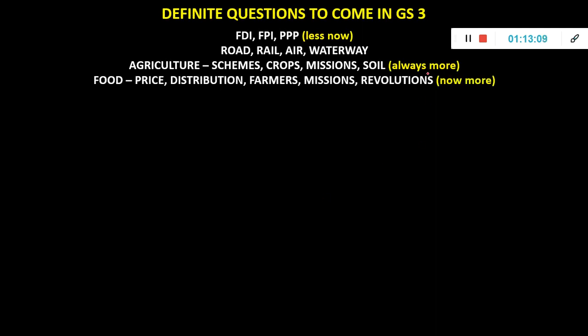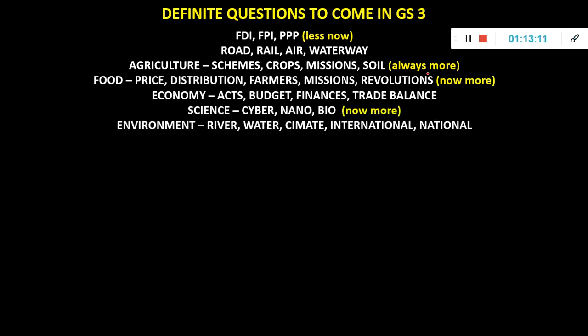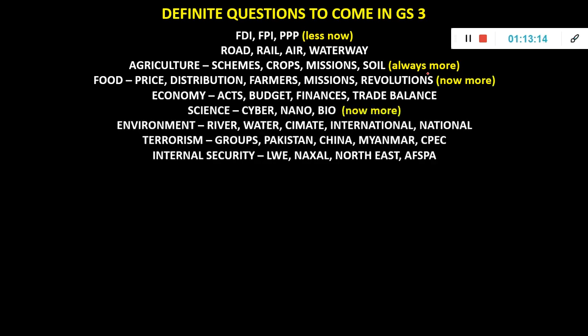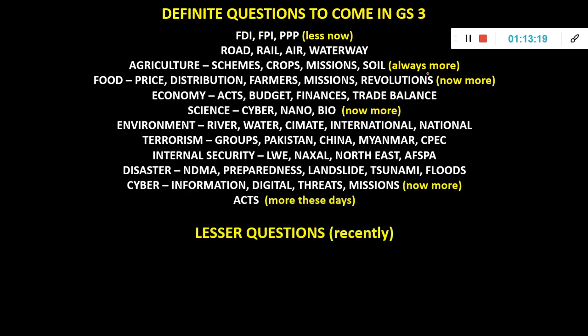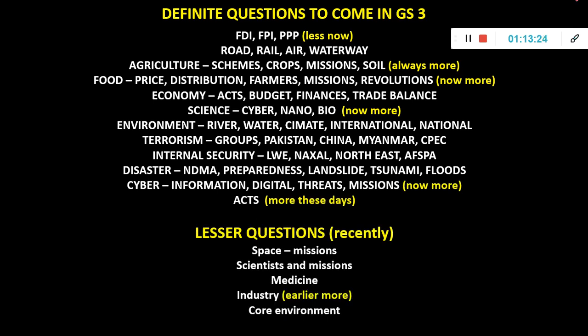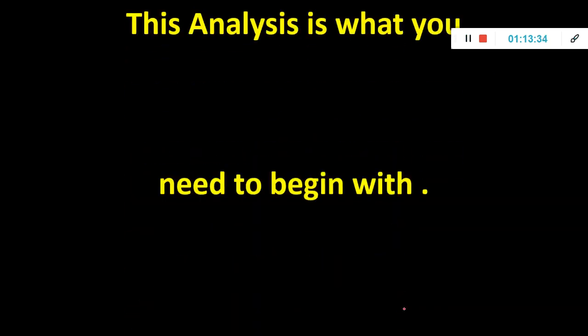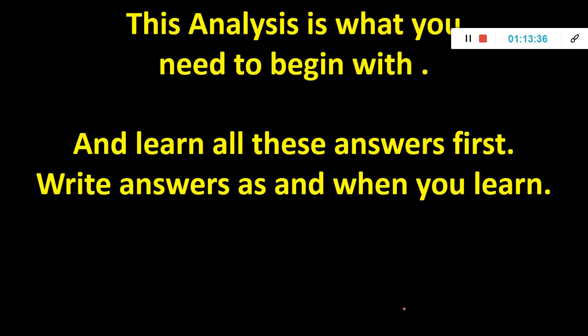Wherever I have written less, it means it was there in trend till 2017 but not now, and more means it is increasing every year. So if you see this: food, economy, science, cyber, nano, environment, terrorism, internal security, disaster, cyber, which is increasing, more number of acts, space missions, scientists and medicines, very, very few questions have come. Inclusive growth is more important for GS2, but again 1 or 2 questions were there, which was there in 2017. So this is the thing which you have to prepare with, and I hope you have got an idea of what there is to prepare.